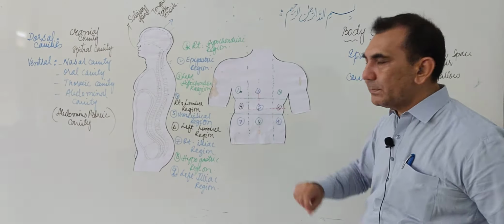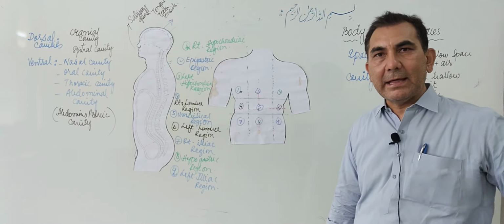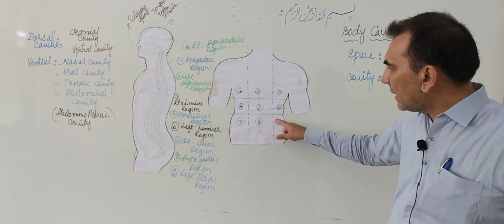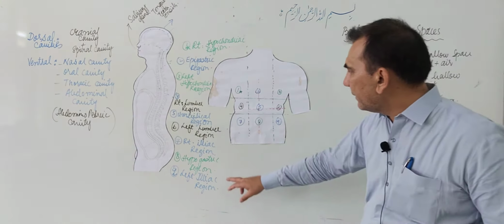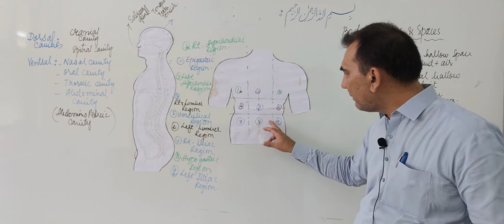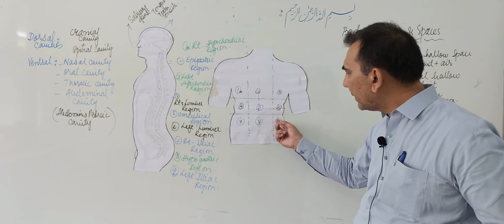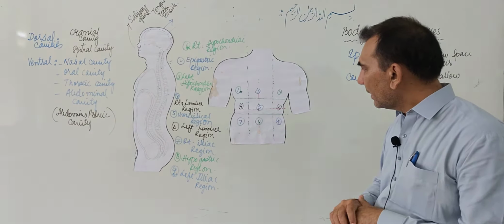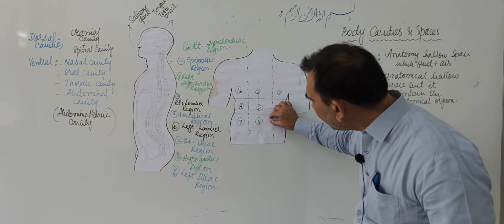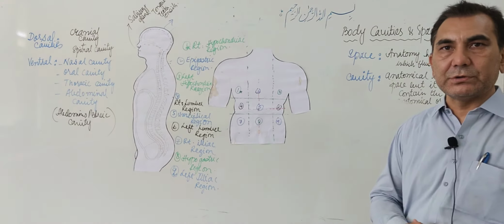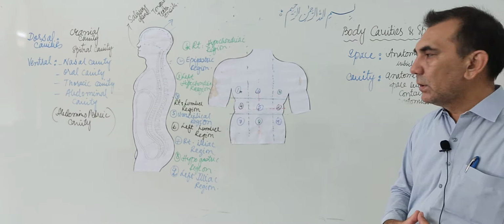The sigmoid colon and the left ovary are present in the iliac region, and some parts of the left fallopian tube are also present there. But mostly the fallopian tube is present in the hypogastric region in females.